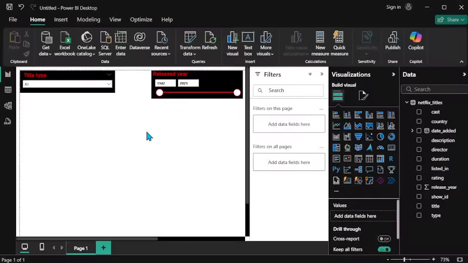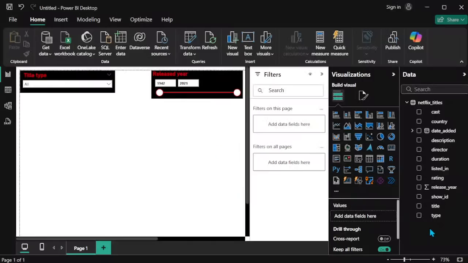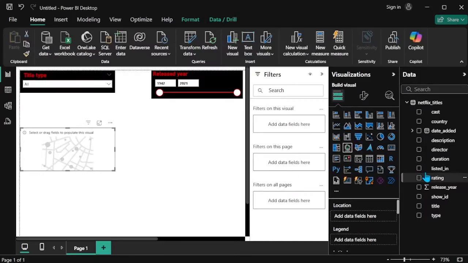Okay, so what is the next one? Mapping. So how can we create the map? So I am choosing the map plot. So now the map is there. I'm creating the map. Now I'm passing the country. Why can we create the map? Because our data set is having the location data. So the country is having the country name and the state name is there, right? And only I am creating the map.